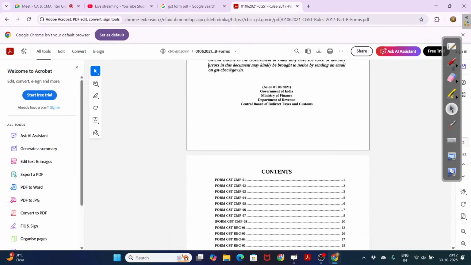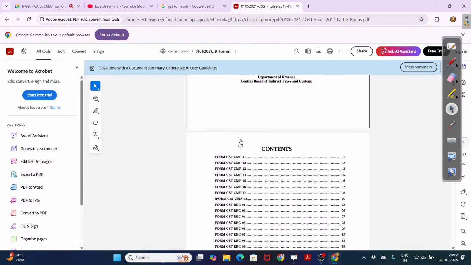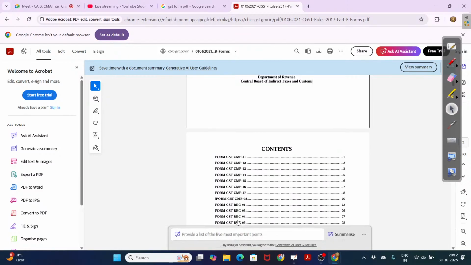So you have the formats. GST REG 1, 2, 3 represent registration forms.